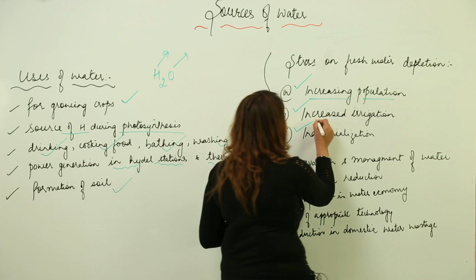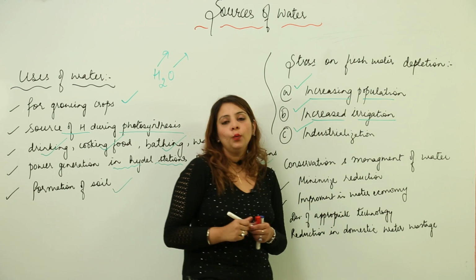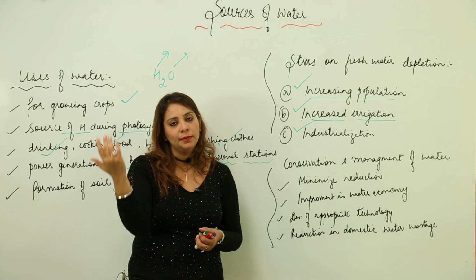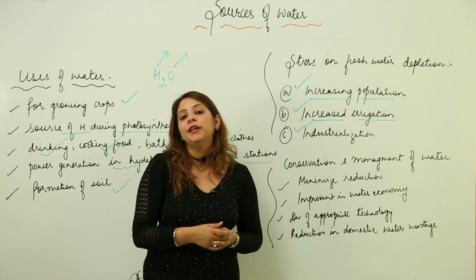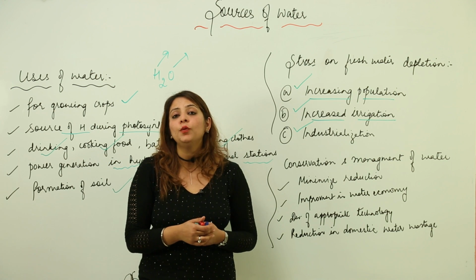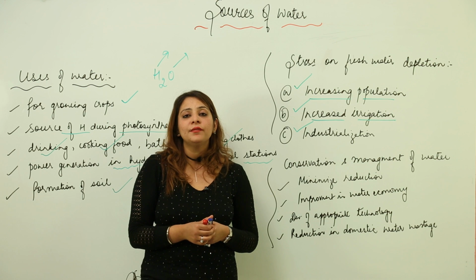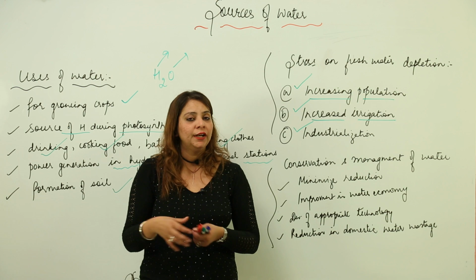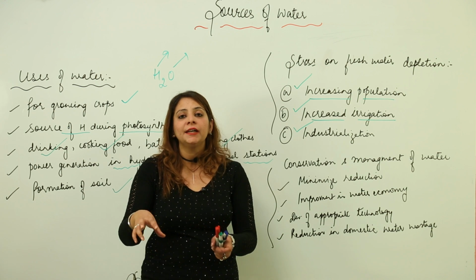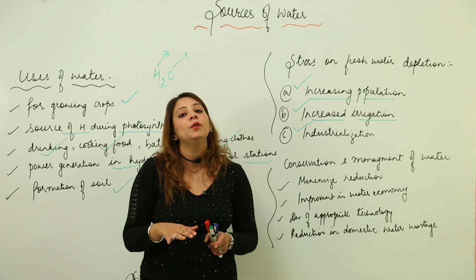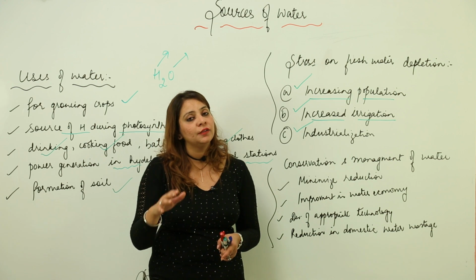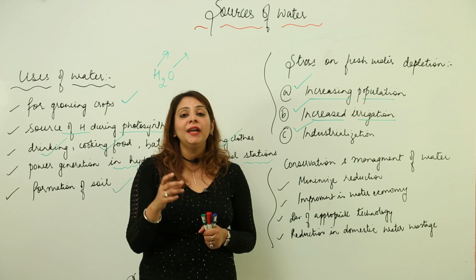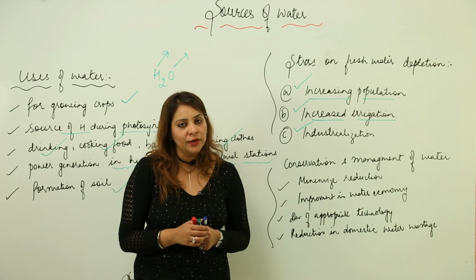Second is increased irrigation. In traditional times, if we talk about the early times, due to irrigation a lot of water got wasted. So we need a good technology in which water should not get wasted during irrigation, and the water which we supply is directly used by the plants. That means we can avoid the wastage. But as we are discussing at this moment, due to irrigation also a lot of water is getting wasted.